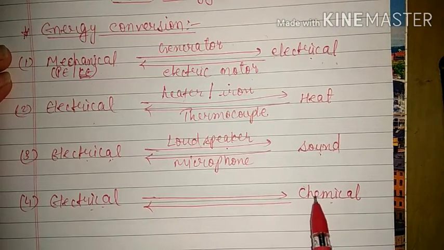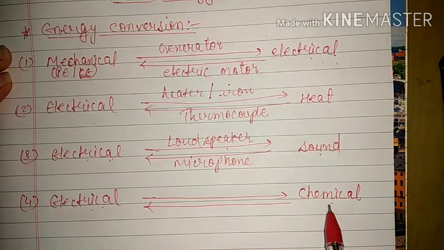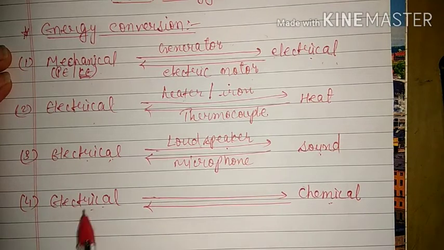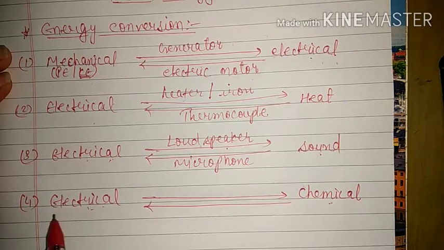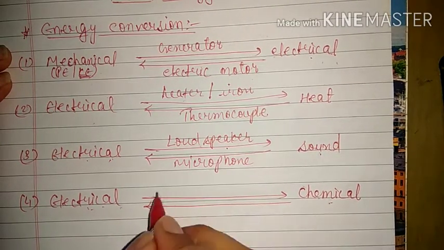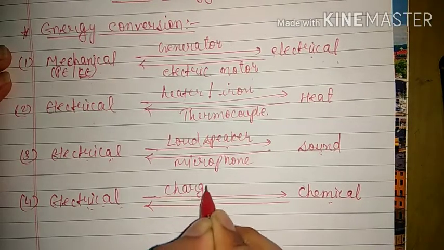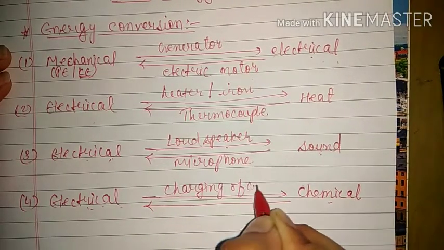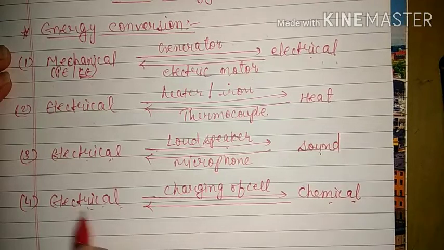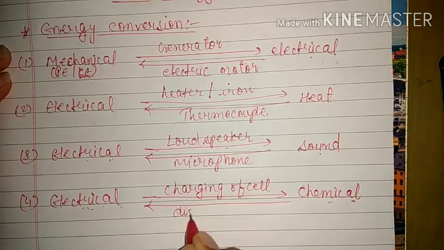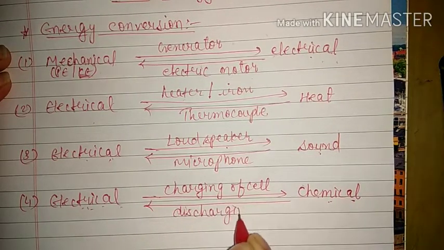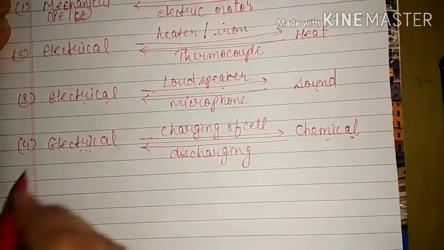And when we use that same battery, the stored chemical energy is converted back into electrical energy. That means electrical energy is converted into chemical energy while charging a cell, whereas chemical energy is converted into electrical energy during discharging. So this is one more conversion.